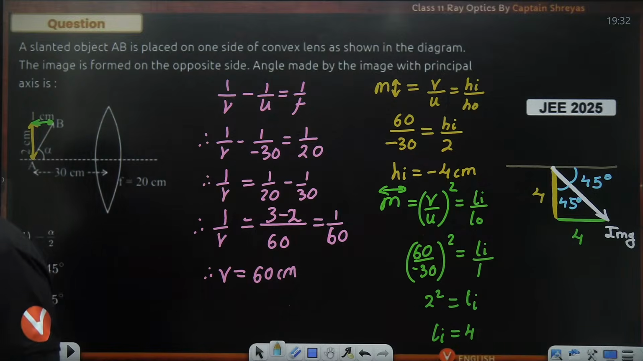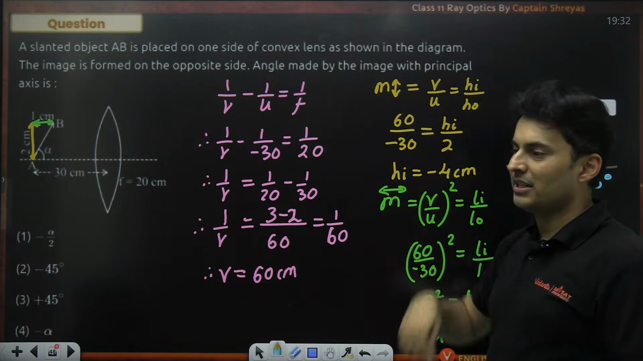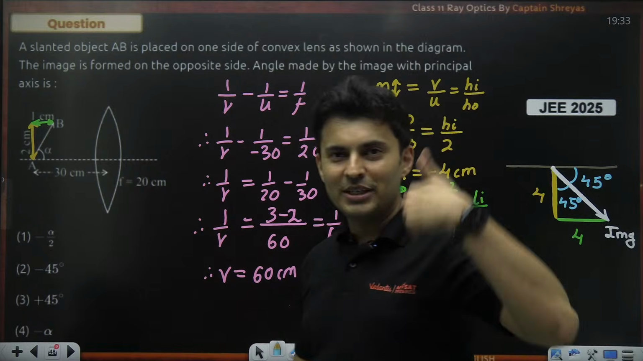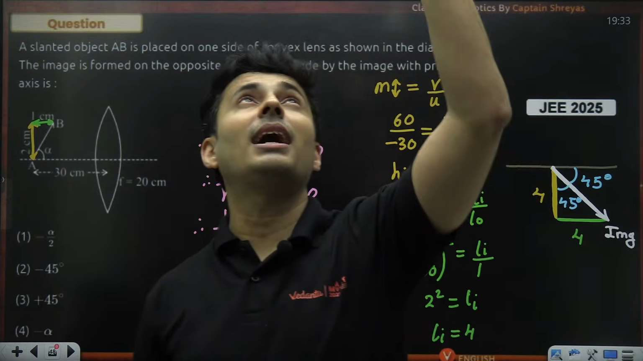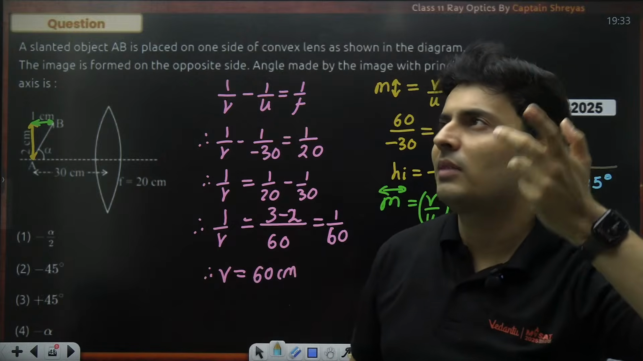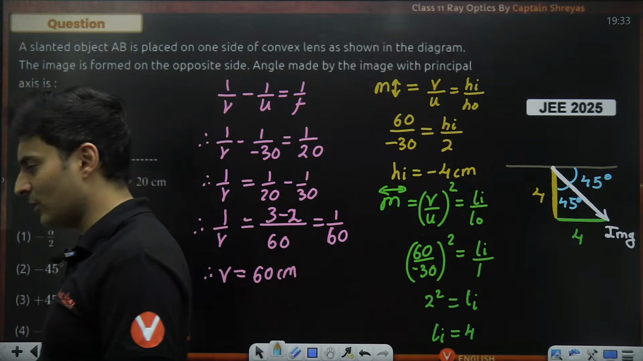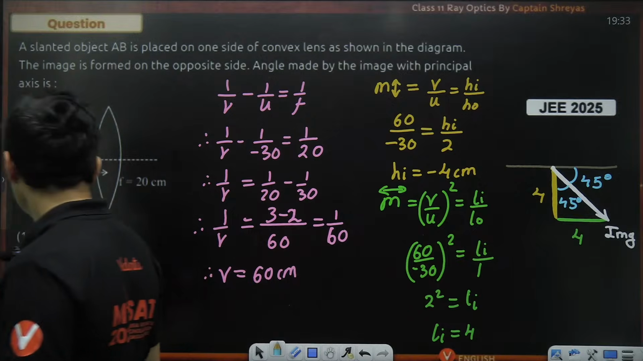Yeah. -4 means it is below the principal axis. Positive means above. Remember sign convention, any height above is positive, any height below is negative. So don't think, so what is the meaning of negative height? It's just a sign convention. Height wise it is 4, but it is below. That's all. Okay. Beautiful question.